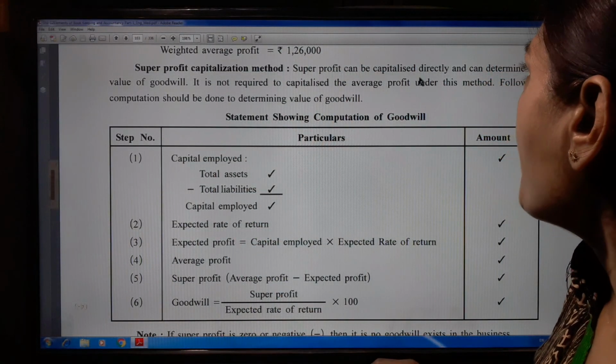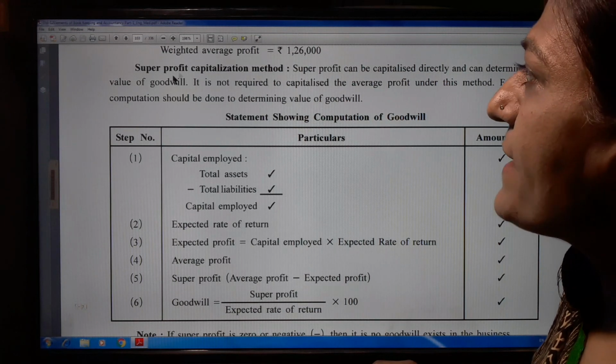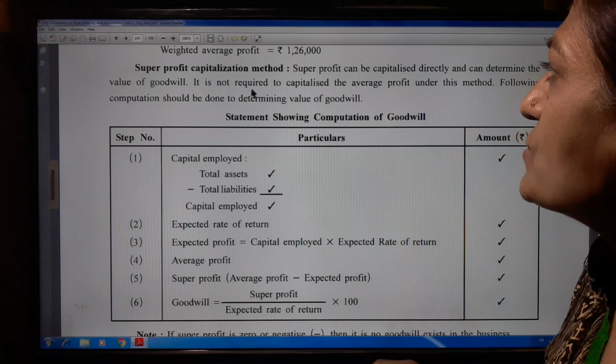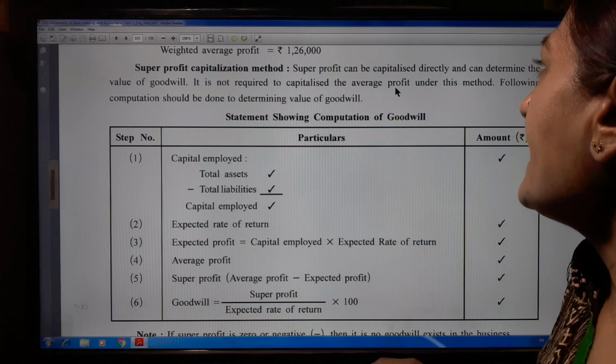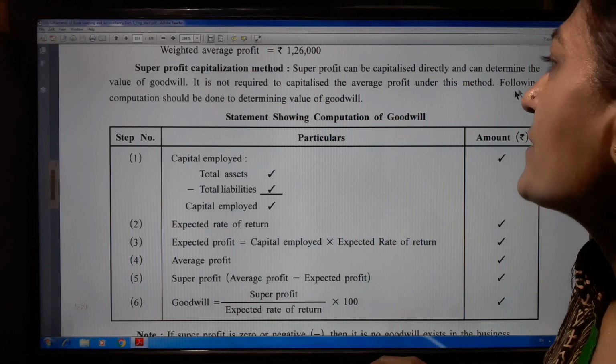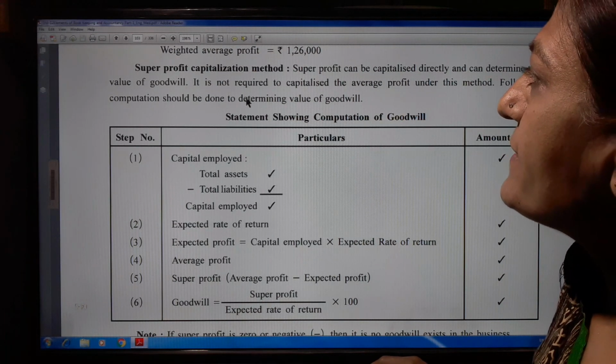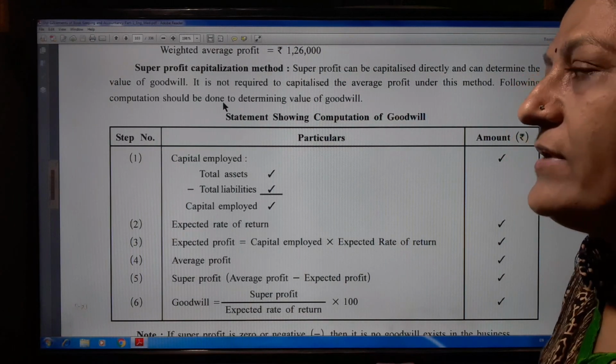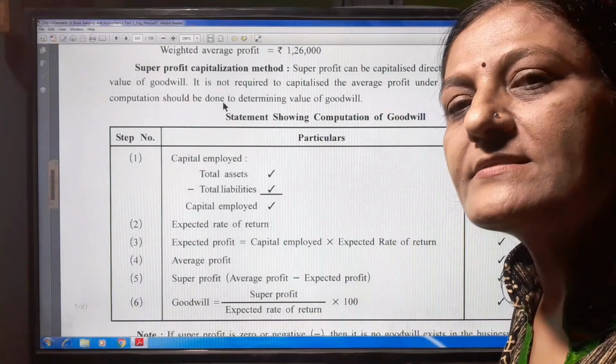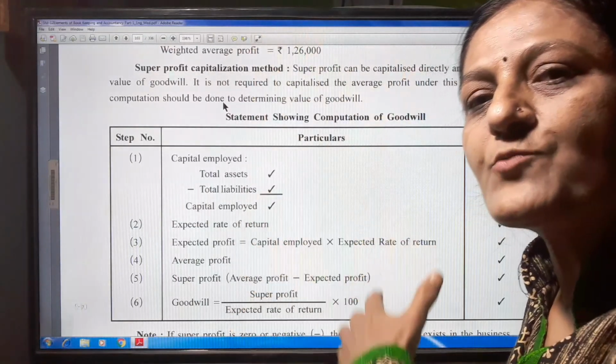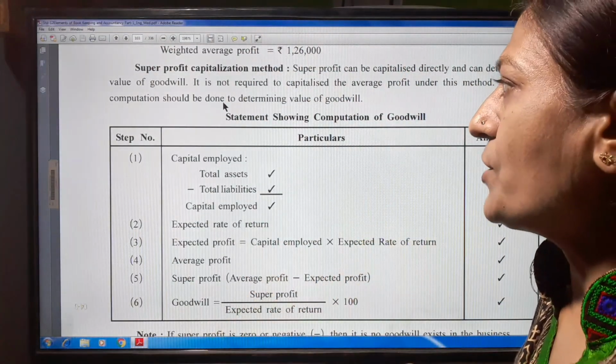Super profit can be capitalized directly and the value of goodwill can be determined. It is not required to capitalize the average profit under this method. The following computations should be done for determining the value of goodwill. When the super profit capitalization method is there, the weighted average profit method is not used here.